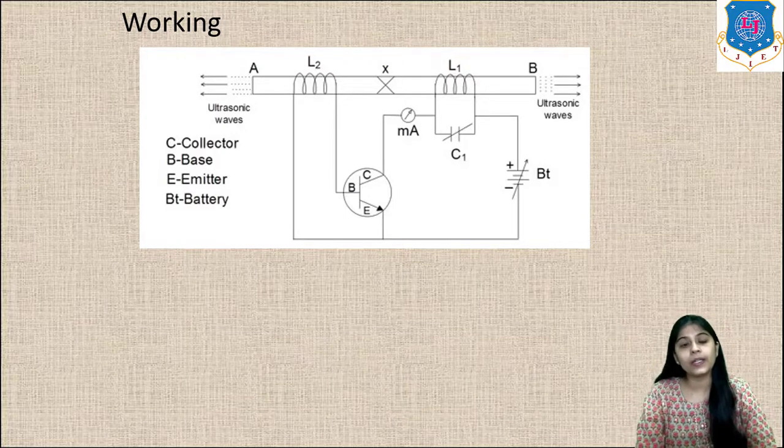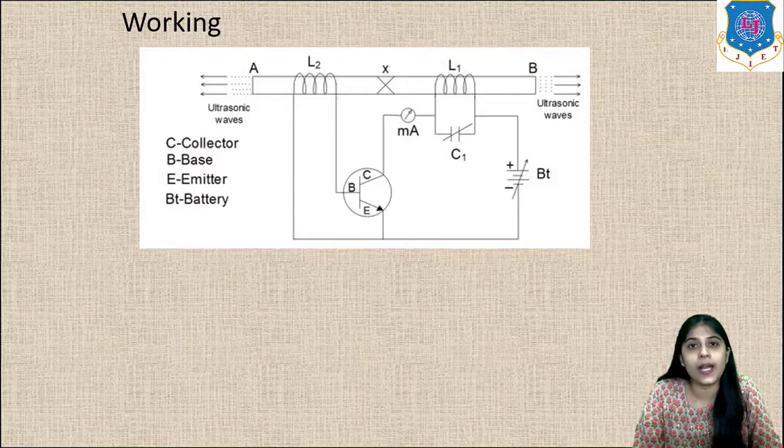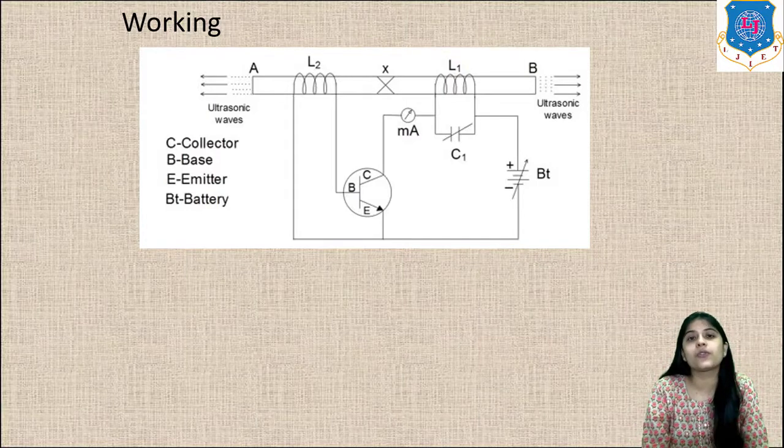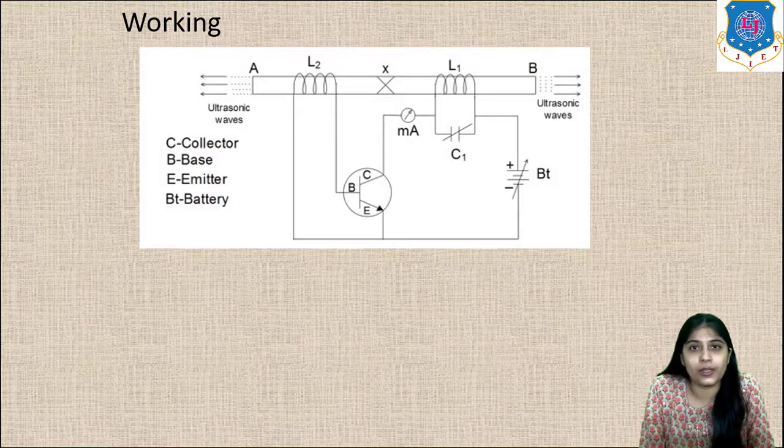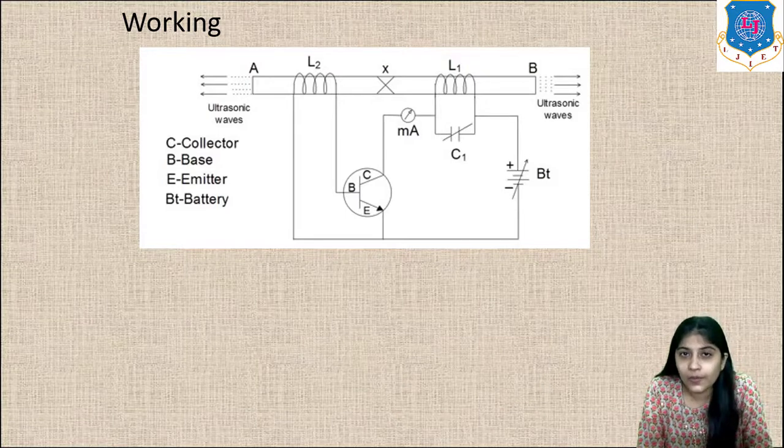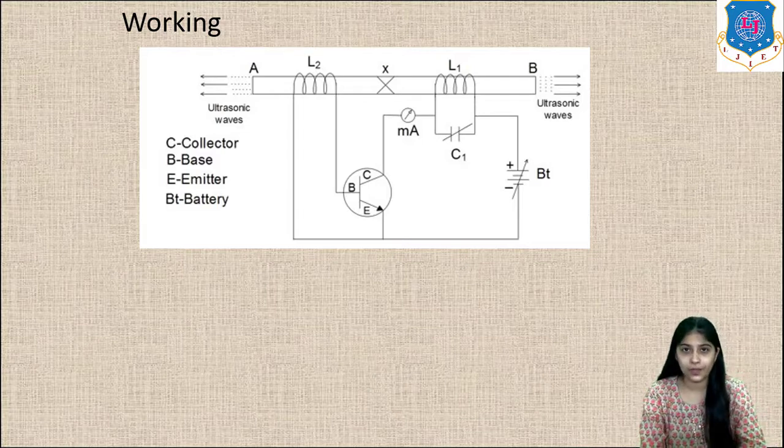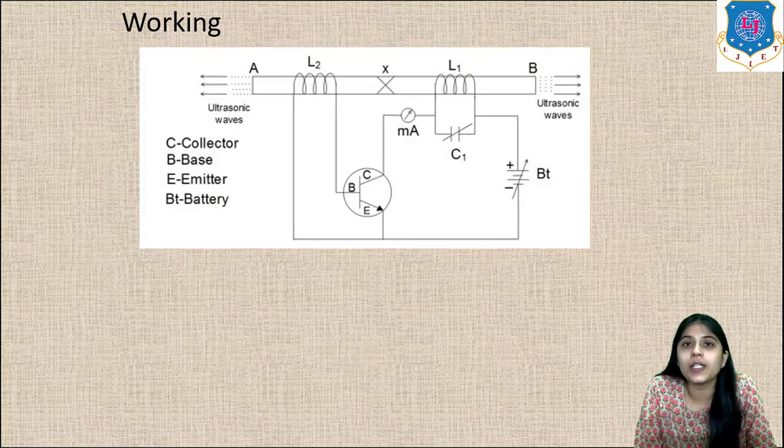Okay, so in this figure you can see the circuit diagram of the oscillator, which is known as the magnetostriction oscillator. Using this oscillatory circuit, we are going to produce ultrasonic waves. So let us first understand the construction of this magnetostriction effect.